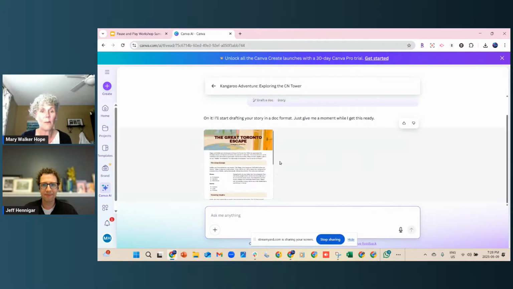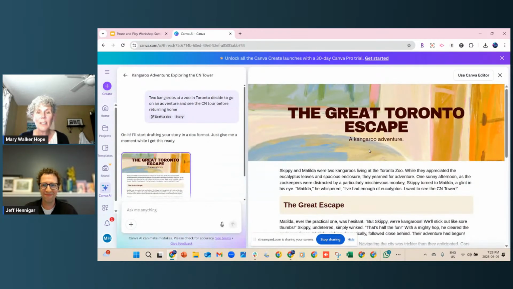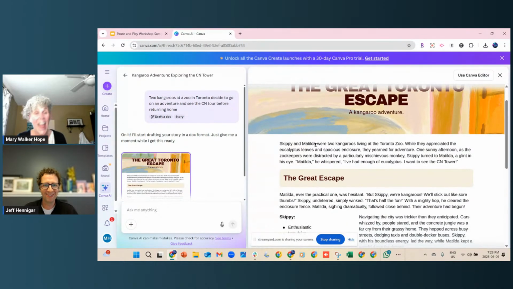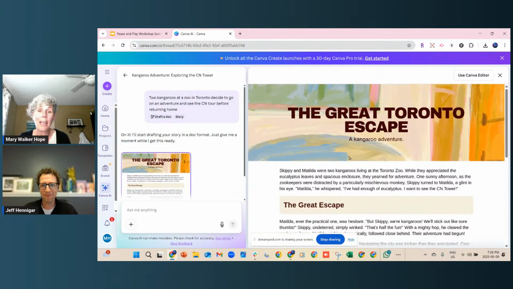Takes a little bit. Oh, and I've already got a title. Look at this: The Great Toronto Escape, a Kangaroo Adventure. And you have no idea ever when you're doing this what's going to come up. And I mean, imagine your kids having fun with this as well. But so there's Skippy and Matilda. There they are. They're in the Toronto Zoo. And while they appreciated the eucalyptus leaves and spacious enclosure, they yearned for adventure.